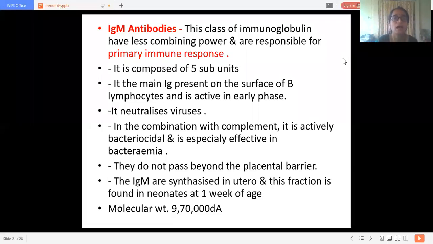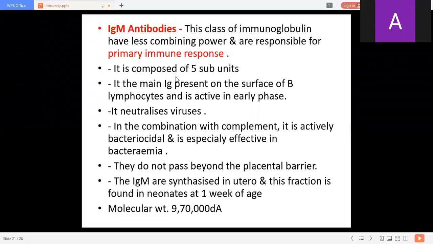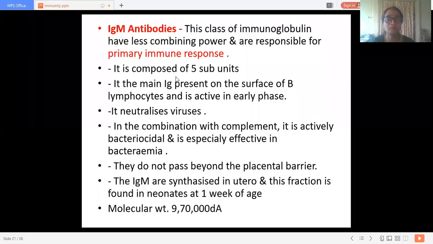Okay, so IgM antibodies and the IgG class of antibodies we discussed up till now. IgG, what are the characteristics of this particular immunoglobulin? They are responsible for the secondary immune response. They can pass through the placental barrier. They have highly antigenic and bactericidal activities.